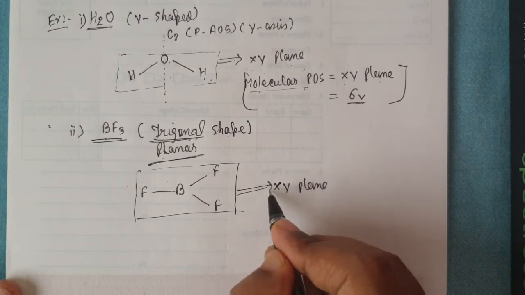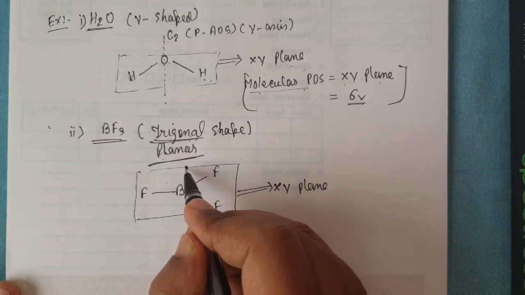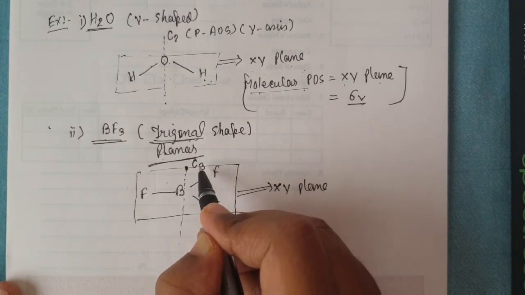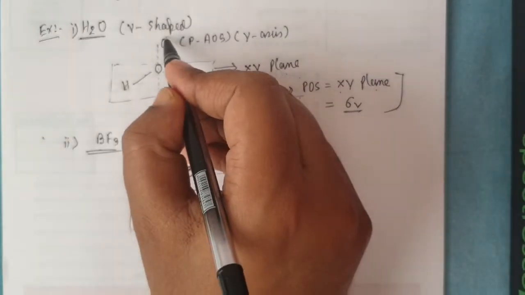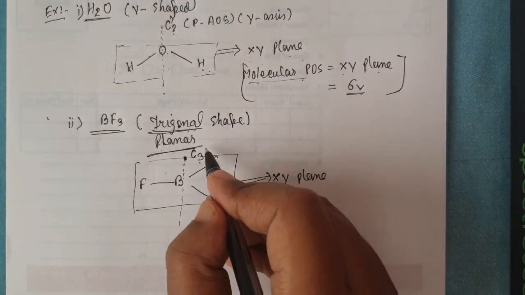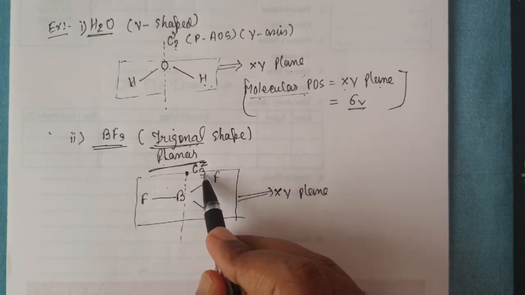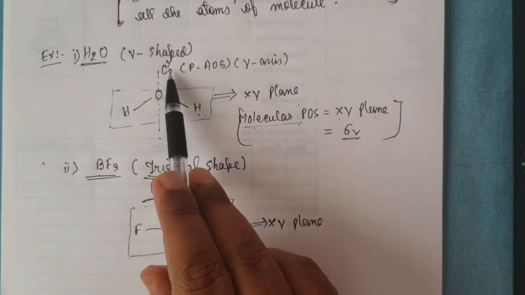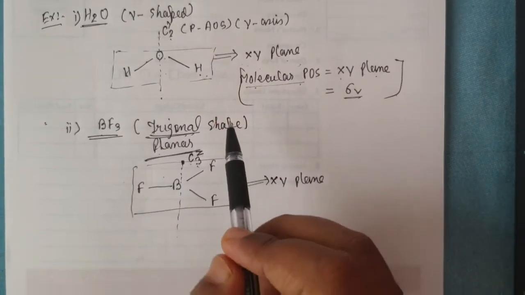Now my next task is to find the principal axis of symmetry. The principal axis of symmetry is this, and this is the C3 principal axis of symmetry. That was the C2 principal axis of symmetry along Y. And this is the C3 principal axis of symmetry, and this could be on the Z axis. C3Z means C3 threefold principal axis of symmetry along the Z axis. This is the twofold principal axis of symmetry along the Y axis.